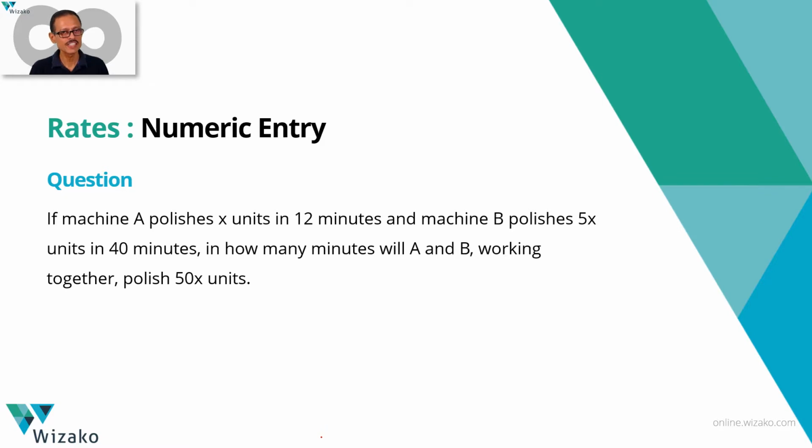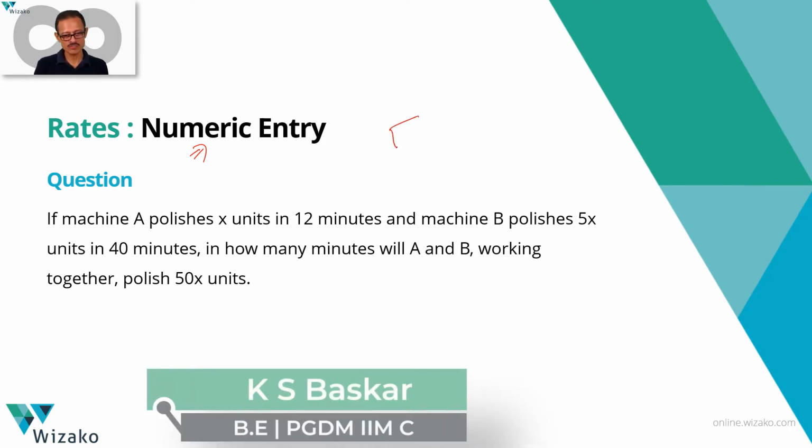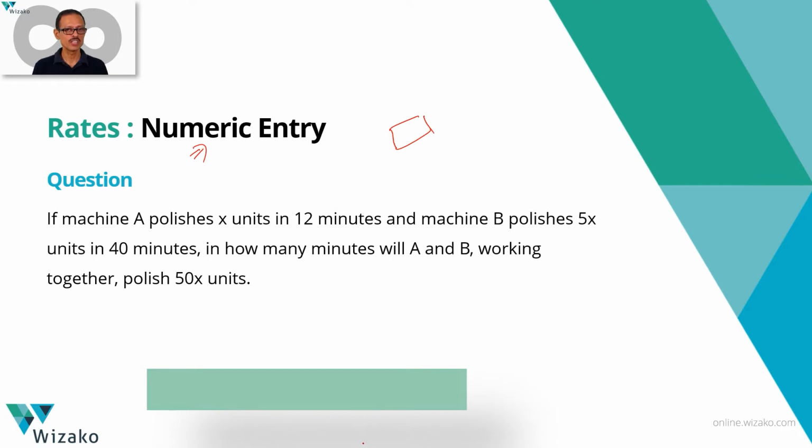This is a medium difficulty GRE quantitative reasoning sample question. This practice question is of the format numeric entry, so you won't have any answer options. We'll have to find the answer and key it into a box which is given. This question is from the chapter Rates, focuses on the concept of work time. So framing equations for work time scenario is the crux of what is tested in this question.